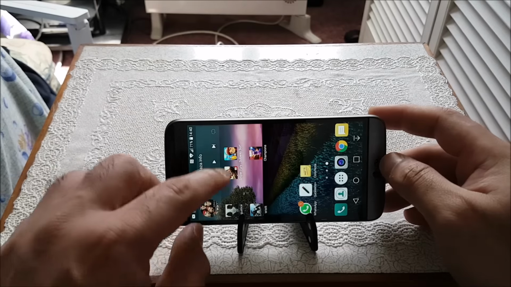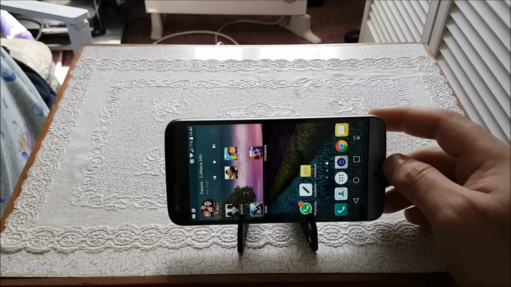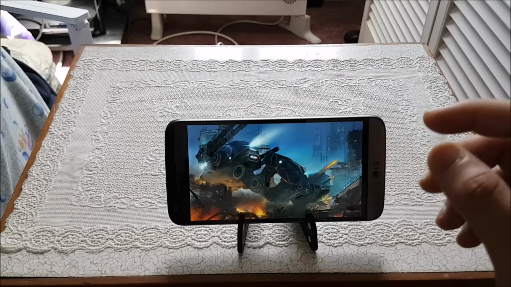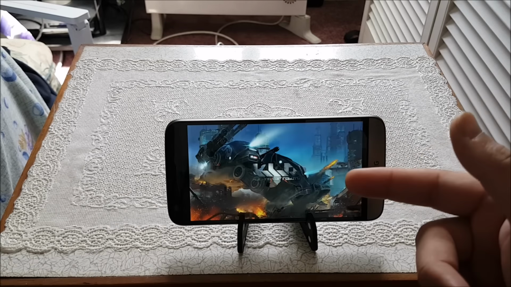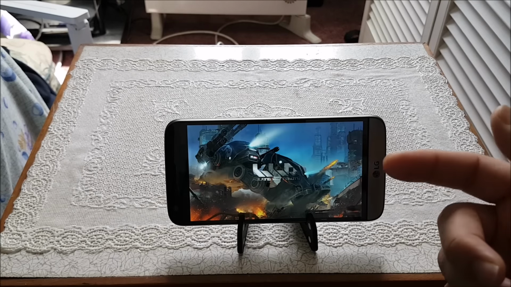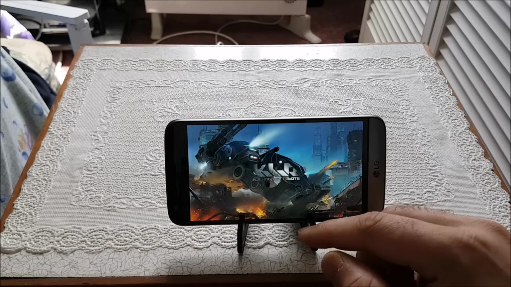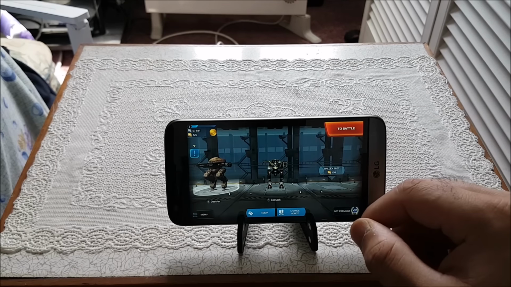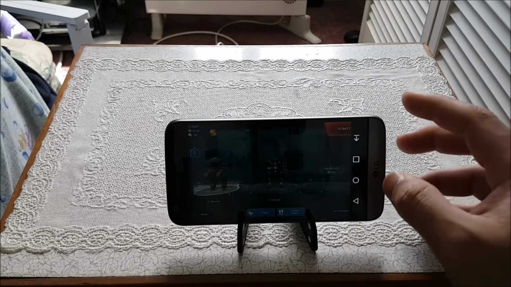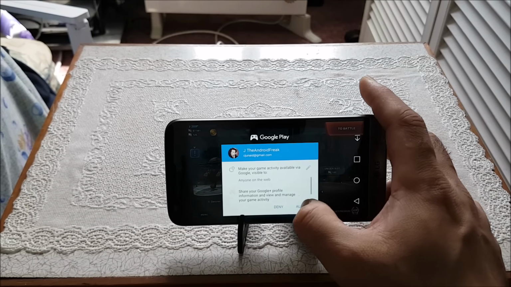and let's get into another one, say the WWR. There was another game I found on the Play Store. It was very interesting, a robot fighting war, so I thought I'll probably include this as well. Okay, so that's the home screen now guys, so let's allow all this as well.